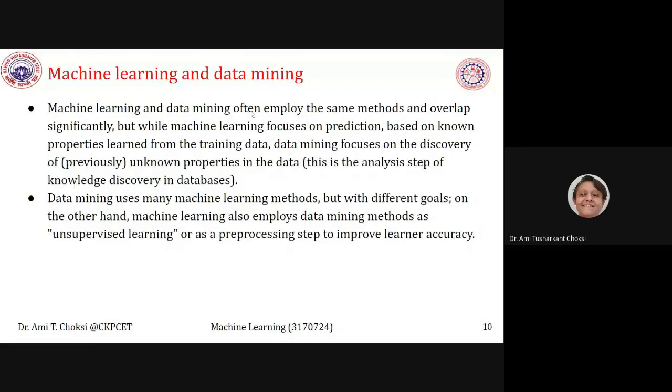Machine learning and data mining. Why am I comparing this here? Because you already have studied one subject that was data mining. So how is it related or how is it different from what you have studied? Okay, let's see that. Machine learning and data mining often employ the same methods and overlap significantly.